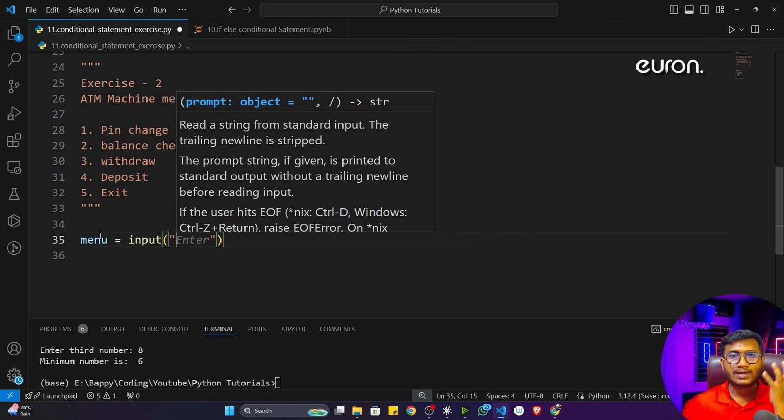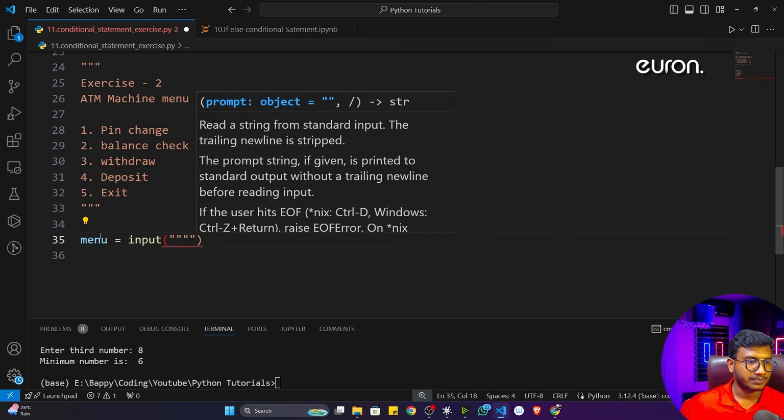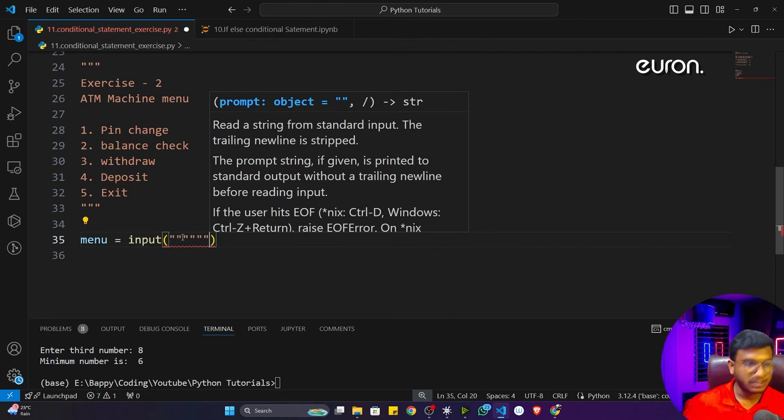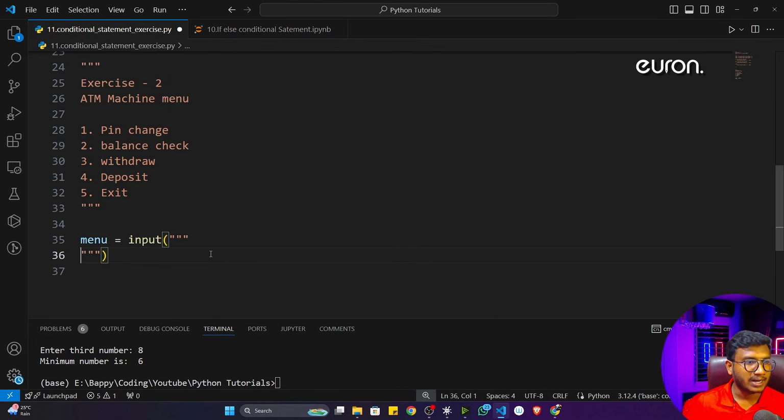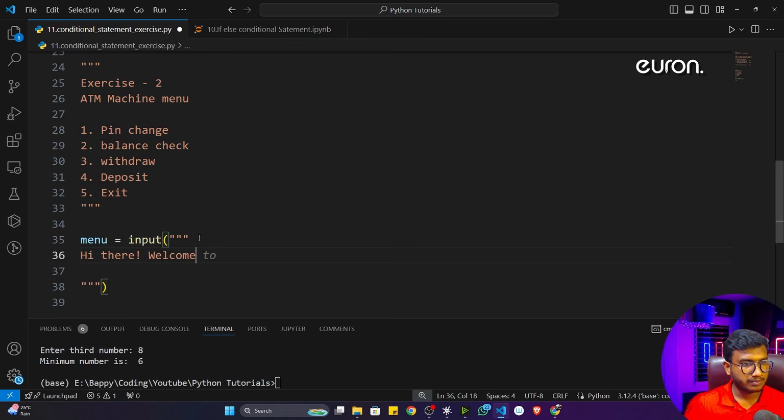Here I'm going to write a bigger message, and I told you, if you have a bigger string, that means a multi-line string, at that time there's no need to use the single quotation. Instead of that, you can use the triple quotation. Okay, inside the triple quotation you can write this multi-line string. So here first of all, I'll write: hi there, welcome to ATM.